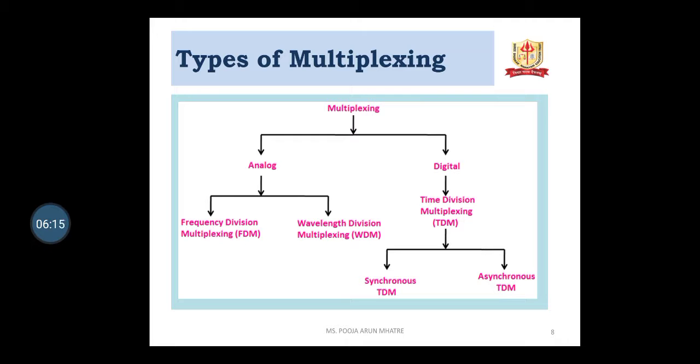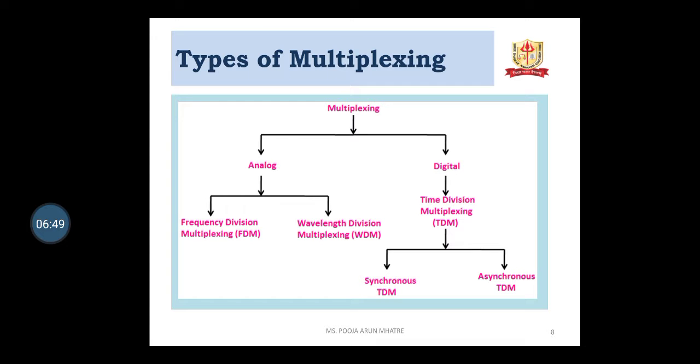In FDM, many signals are transmitted simultaneously, where each signal occupies a different frequency slot within a common bandwidth. In WDM, a number of wavelengths are divided for the transmission. Digital multiplexing is subdivided into TDM, that is time division multiplexing.